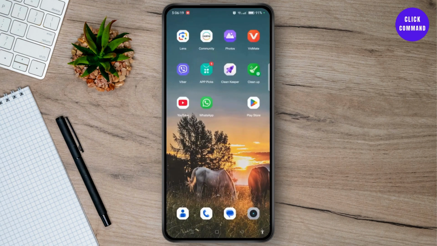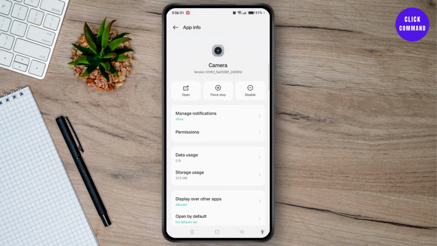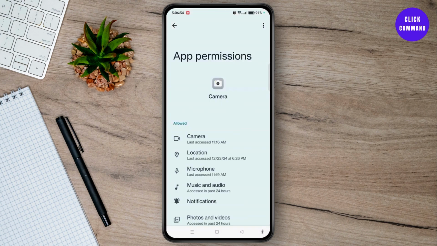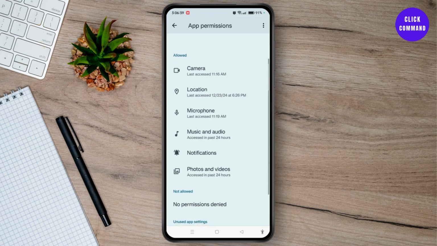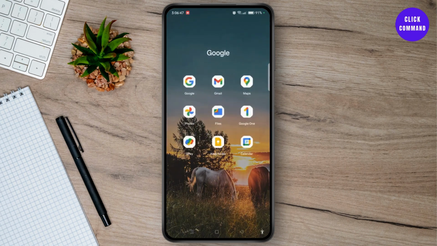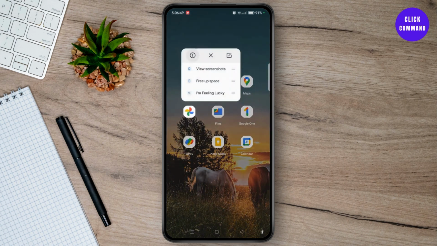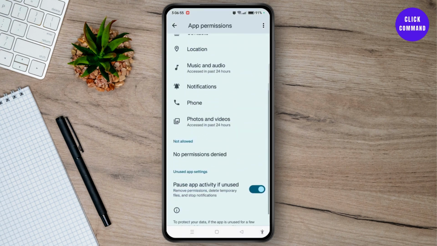Now you need to make sure that the application has storage access permissions. Simply, you can tap and hold on your application and then tap on the I button. After that, choose the permissions option and check for any not allowed permission and grant access, especially for storage, and repeat this process for other related applications such as your photo gallery as well. So you can go ahead and long press on your Google Photos and select the I icon. Tap permissions and follow the same steps for this as well.